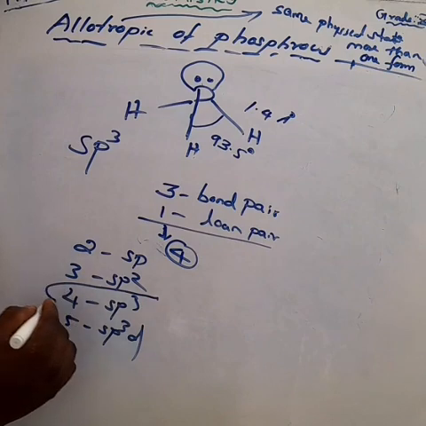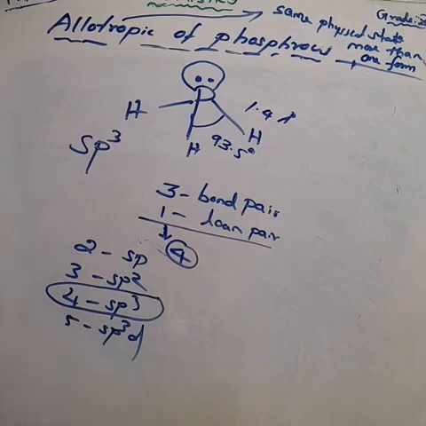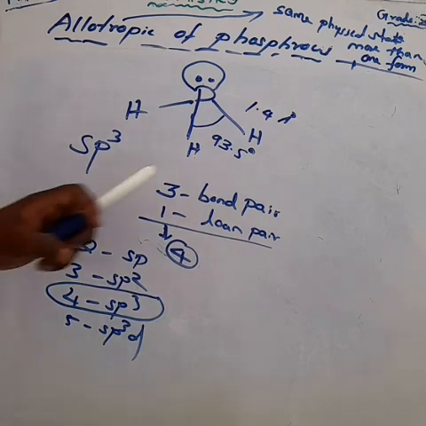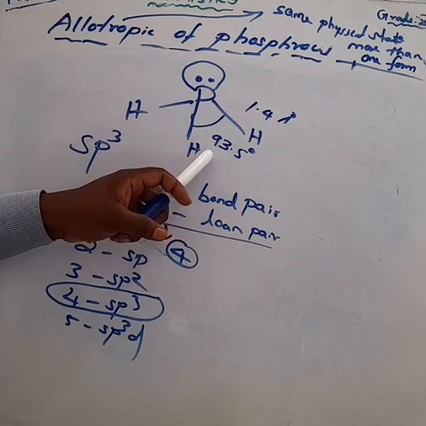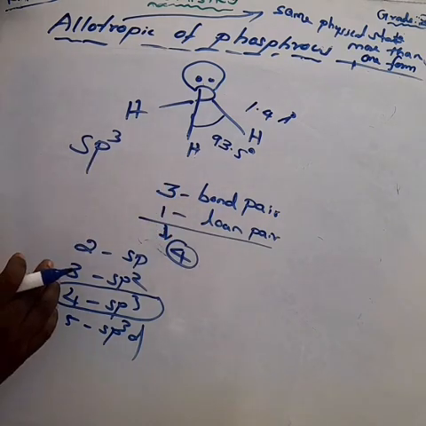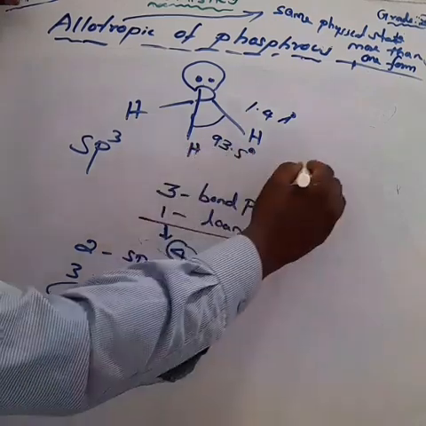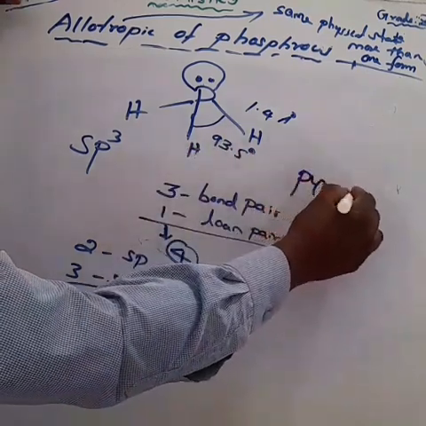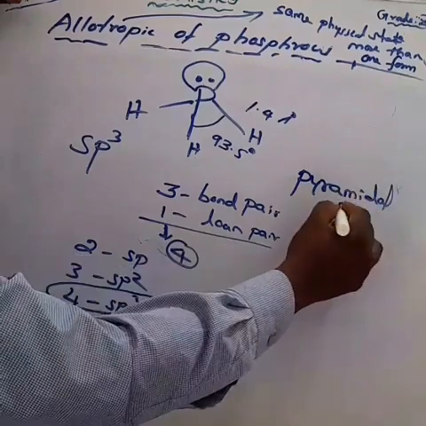These 3 orbitals are occupied by bond pairs. The fourth corner is occupied by the lone pair of electrons. Because of the lone pair, the bond angle is reduced to 93.5 degrees. Don't forget that about the hydrogen. So phosphine has a pyramidal shape. Which shape? Pyramidal shape.